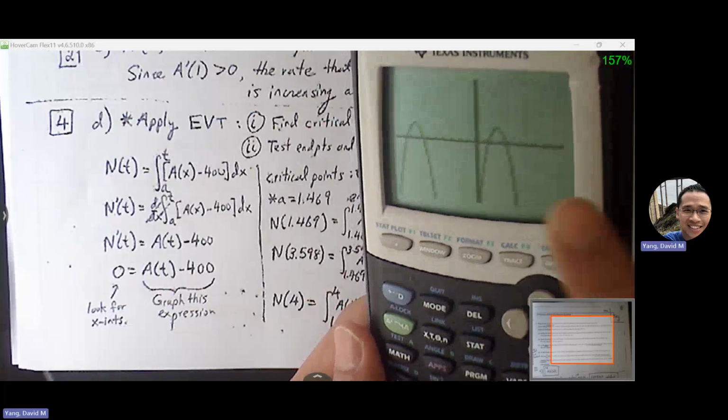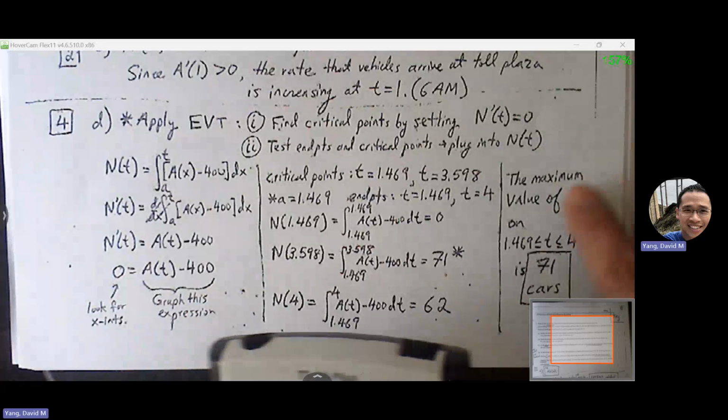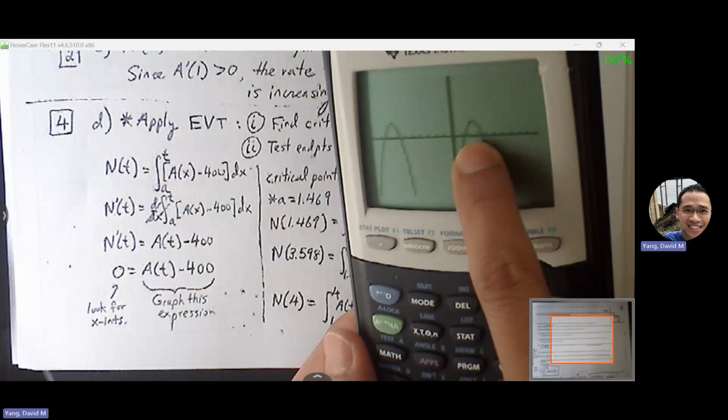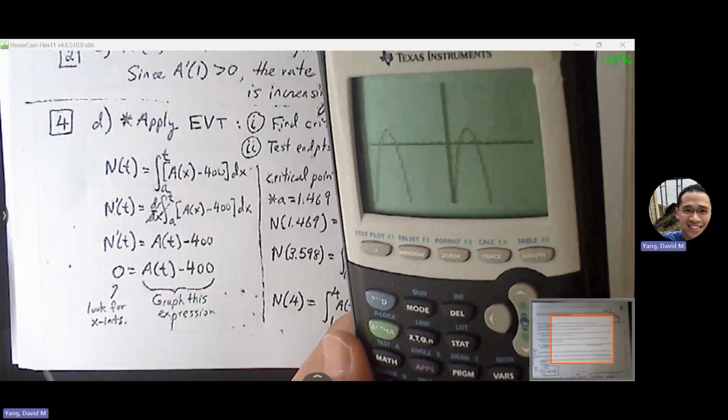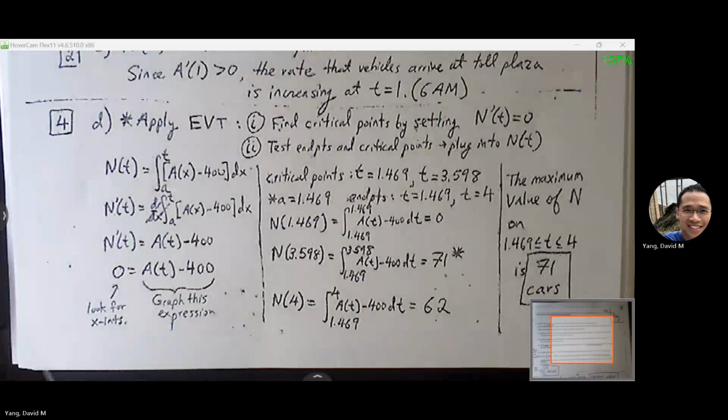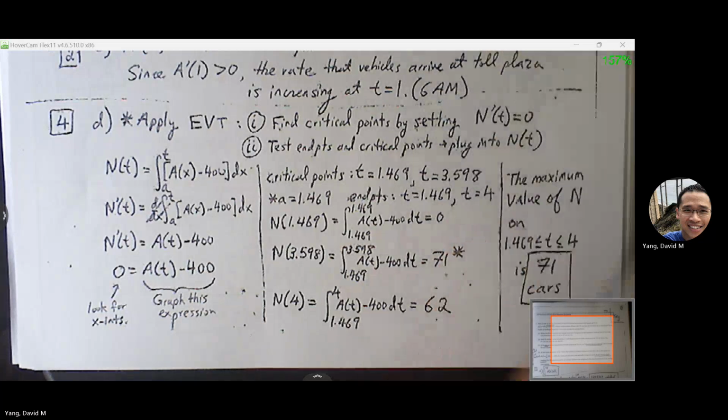And that's great. This is what I want, right? I want something that is between something and 4. So I'm going to be looking for these critical points. From here, you can do second trace, zero. Then take time to find each of these x-intercepts, and they will end up being 1.469 and 3.598.